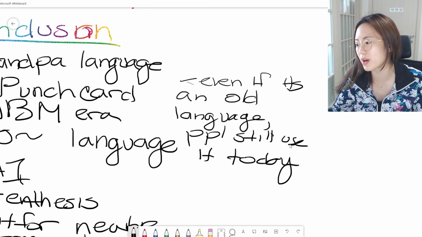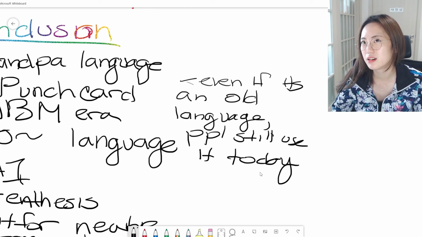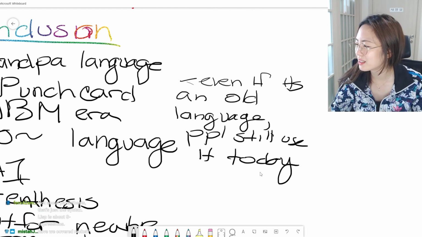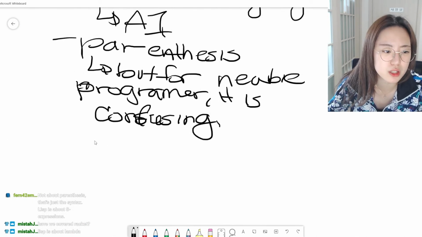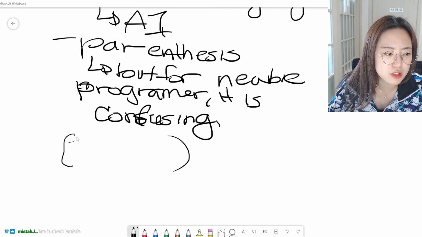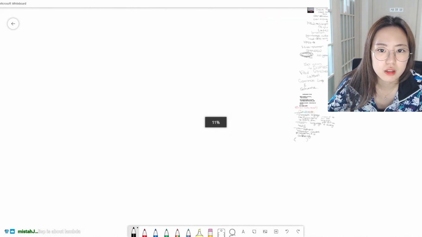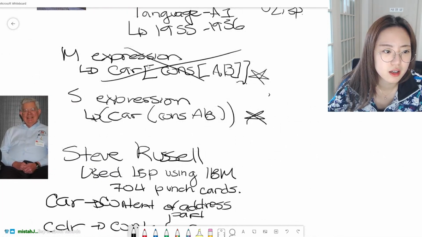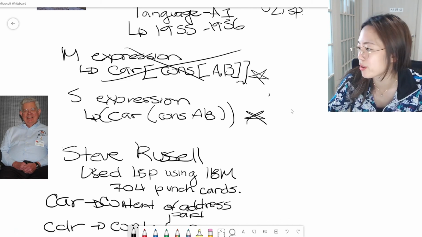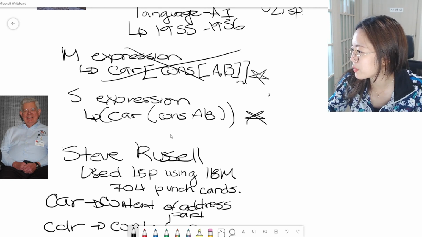And I'm surprised that people haven't went against it, I guess. Not about parentheses, just about the syntax. But isn't S expression using the parentheses style? Or does it not matter? Because here it says the M expression is car bracket cons bracket bracket, but the S expression is they put parentheses in front, right? We have not covered bracket.